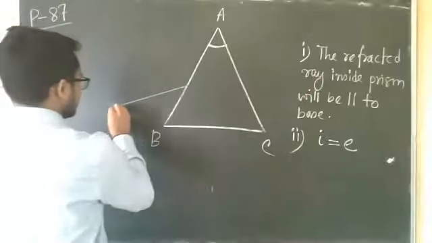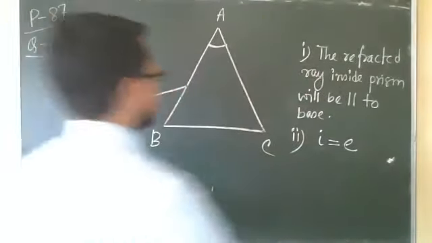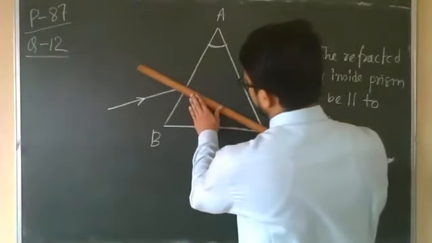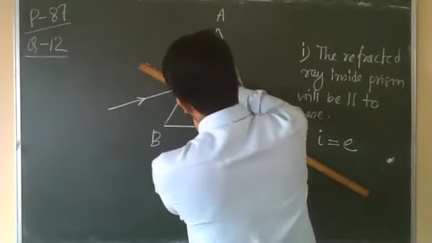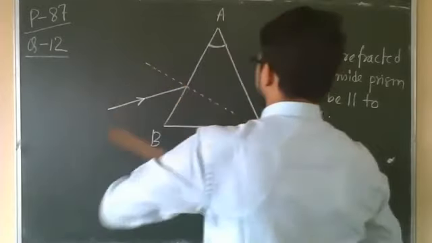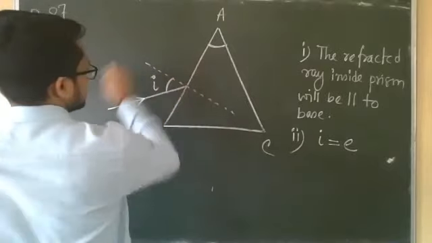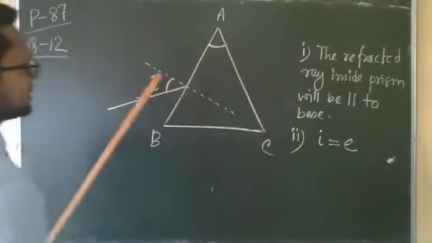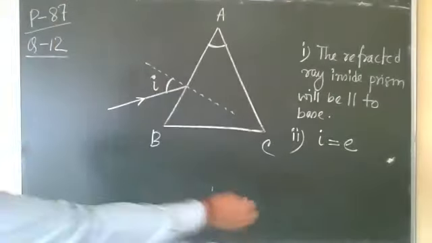So this is the incident ray. Whenever you are drawing an incident ray, always draw the normal. This is the normal, and this is the angle of incidence, I. The angle of incidence is always measured with respect to the normal.